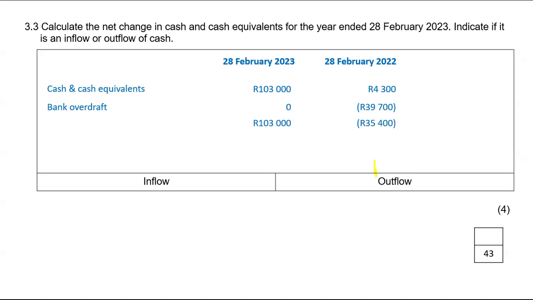To get the net change in your cash and cash equivalent, you will take this year minus last year. But when you take this year minus last year, it will be 103 minus negative 35,400, which will give you a positive answer of 138,400. And this will have been a cash inflow.